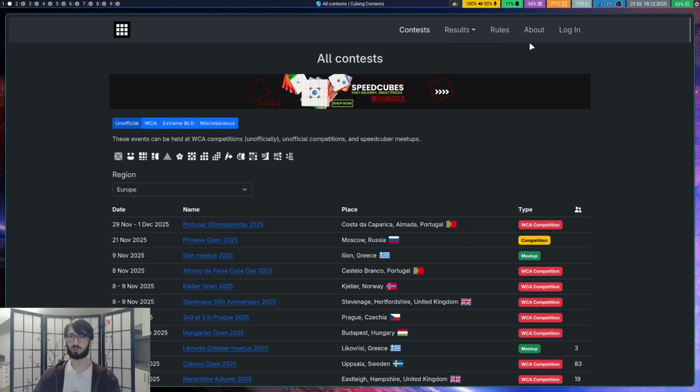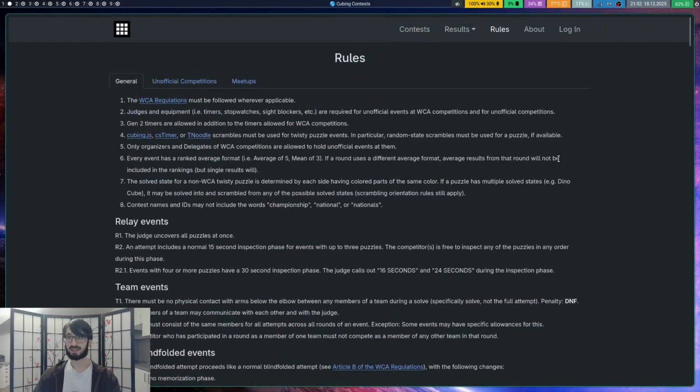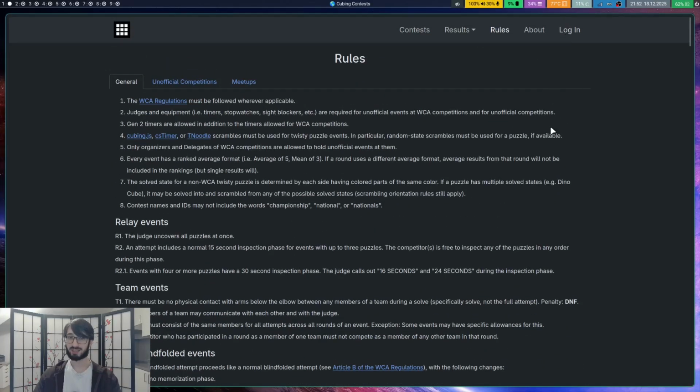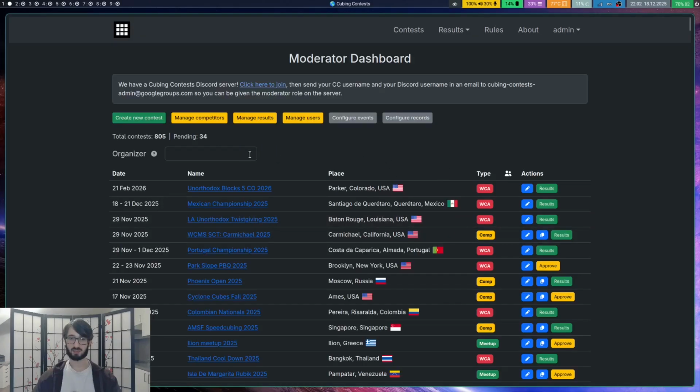Those shouldn't be too difficult, but I do need to get on that. The rules page has already been done. And right now I am hard at work on all the stuff in the mod dashboard. So yeah, this is now the updated page. Right now, we don't have any of those stats. That'll be added in the future. I'll actually get on that in a second.